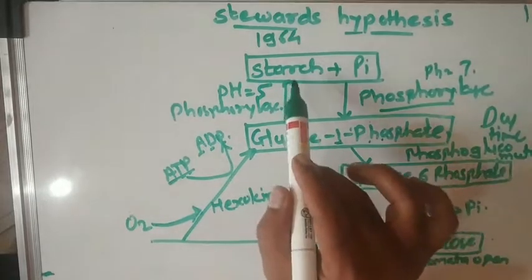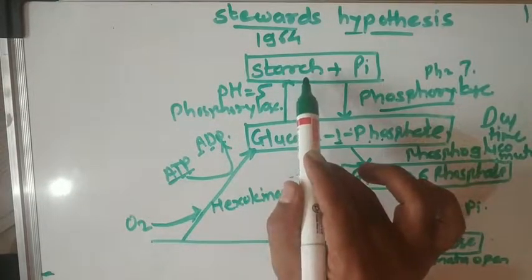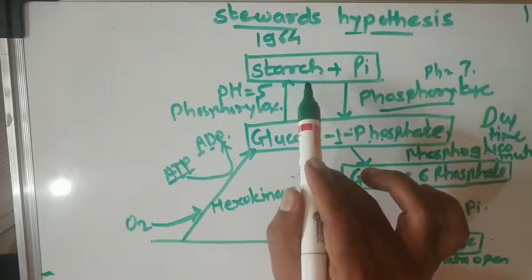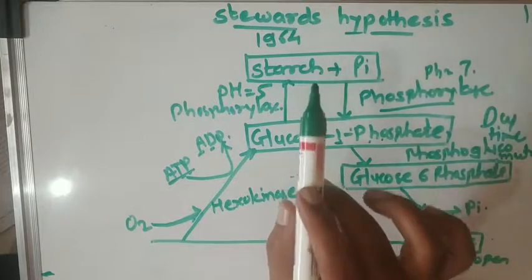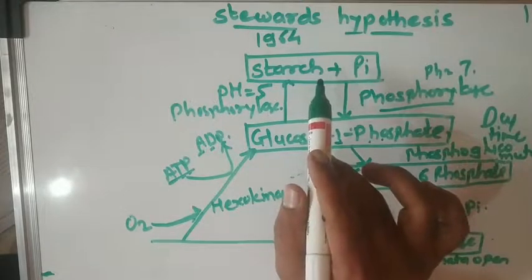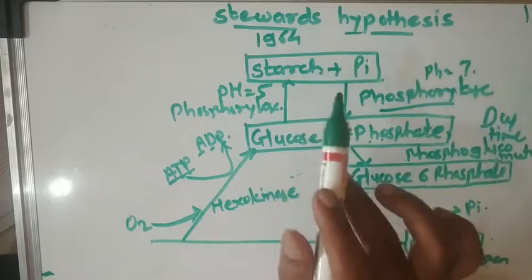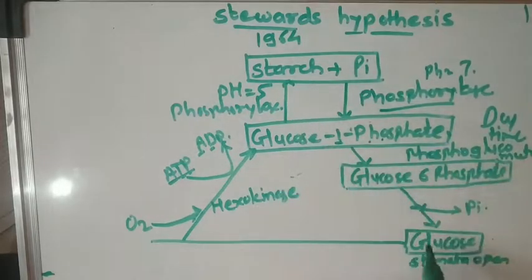In this way, this glucose is again converted into starch. When starch is present in the guard cell, the osmotic pressure of the guard cell is less, and due to the less osmotic pressure, the guard cell or stomata becomes closed. When starch is converted into glucose, it dissolves into the liquid present in the guard cell. Due to that, the concentration in the guard cell increases, so the osmotic pressure of the guard cell increases, and at that time the stomata is open.